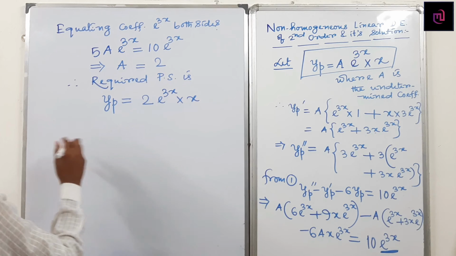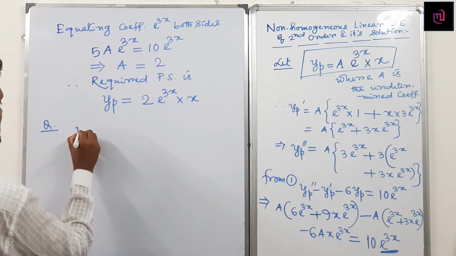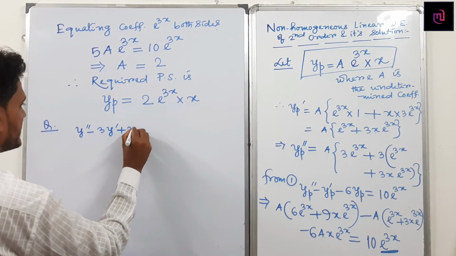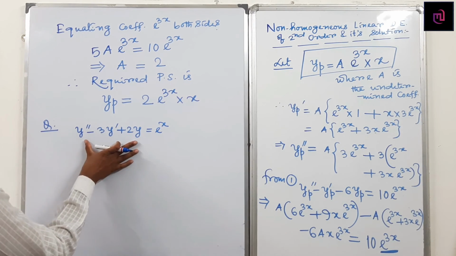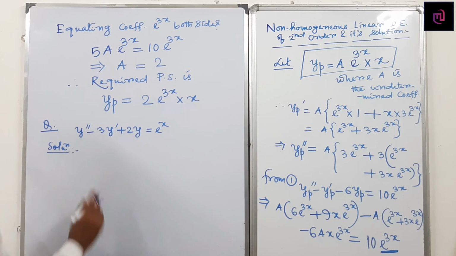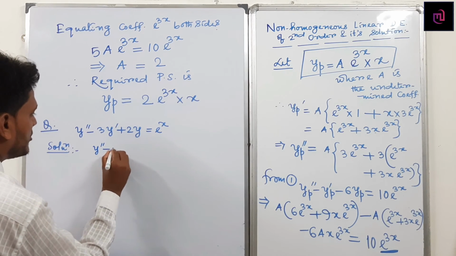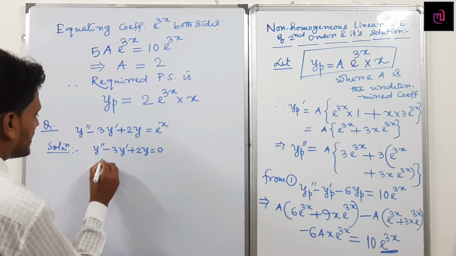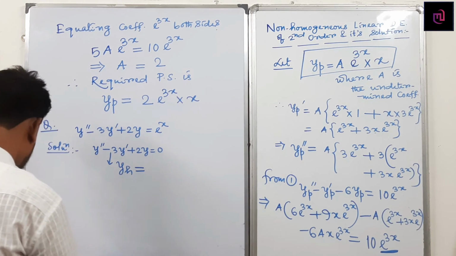If I consider another example, suppose y double dash minus 3y dash plus 2y equals e^x. If you take the homogeneous part, how do we find yp? I will discuss up to this much. If I write the homogeneous part, y double dash minus 3y dash plus 2y equals 0. Can I write what is the general solution? In this case, yh. What is the general solution in this case?